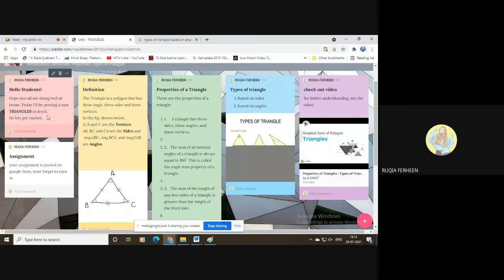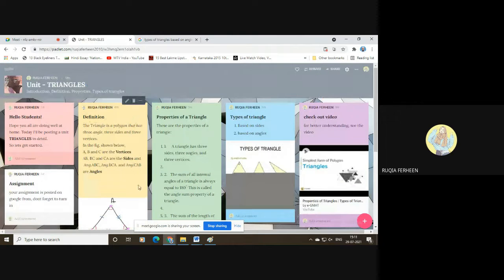The student may think that this is the first post and that below it the assignment is the second post, but in the order which I have arranged, this assignment post is the last one, whereas the definition post is the second one, where the student may get confused. So I won't prefer it if you are teaching an orderly subject such as mathematics or science, even geography or social, that also goes in an orderly pattern too. So there are other options.